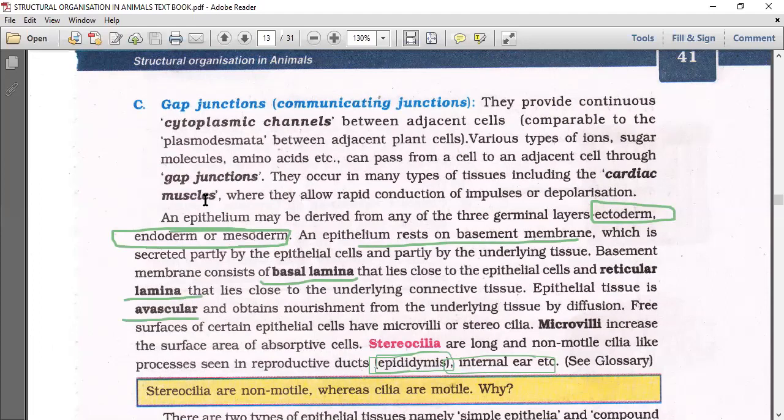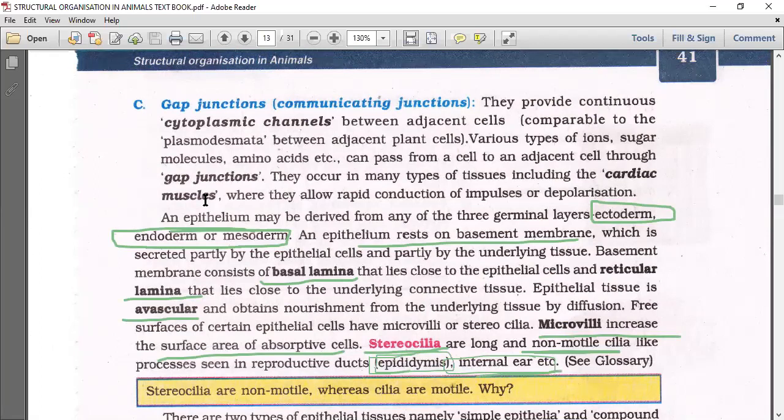Next, the property. Some may have microvilli, some may have stereocilia. Microvilli increase the surface area for absorption, as I showed in the proximal convoluted tubule, where microvilli help in more absorption of water in the nephron of the kidney. Next, the stereocilia. They are non-motile, non-movable, process-like structures seen in the reproductive tract, like the epididymis, and the internal ear also has this kind of cilia. These are the properties to be remembered.